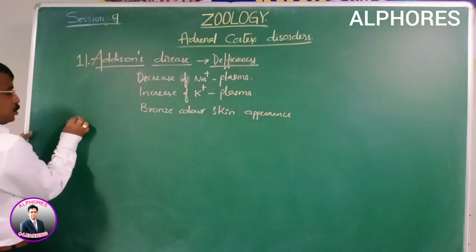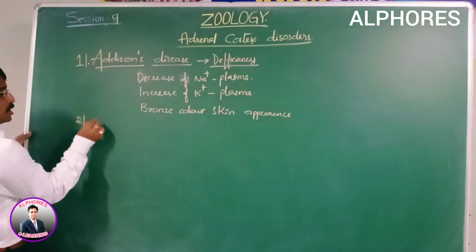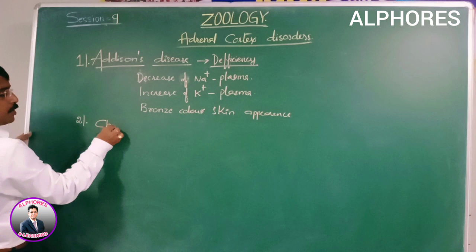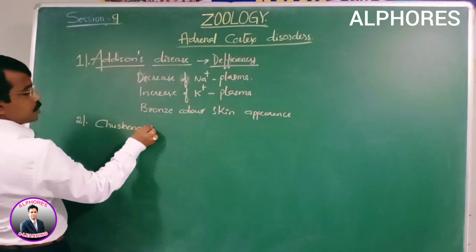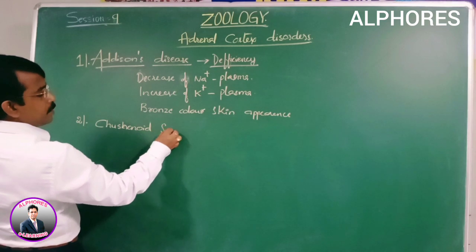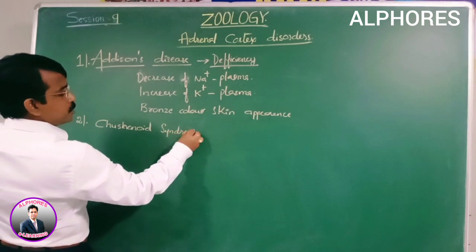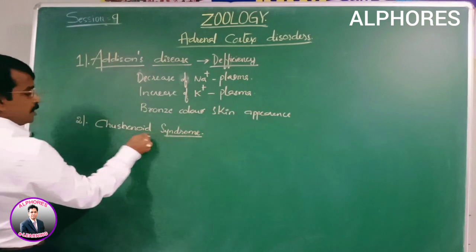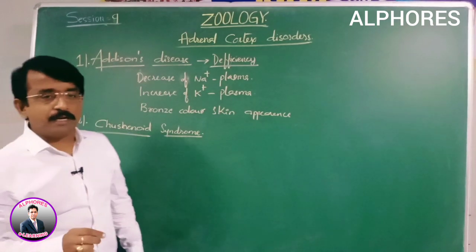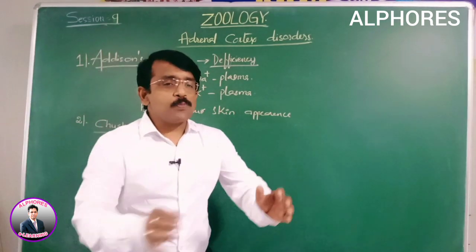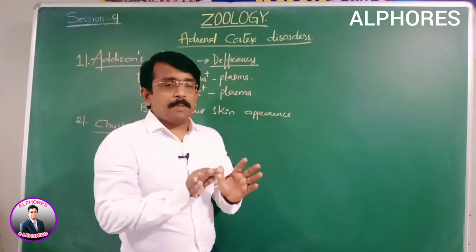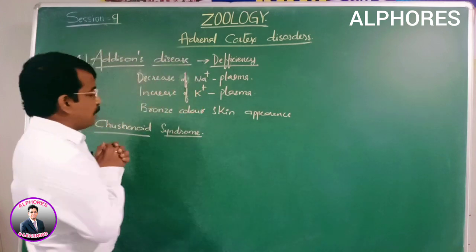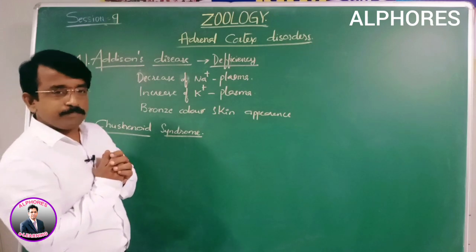Next, we discuss Cushingoid syndrome. The point to remember: syndrome, in a biological sense, is a group of symptoms.